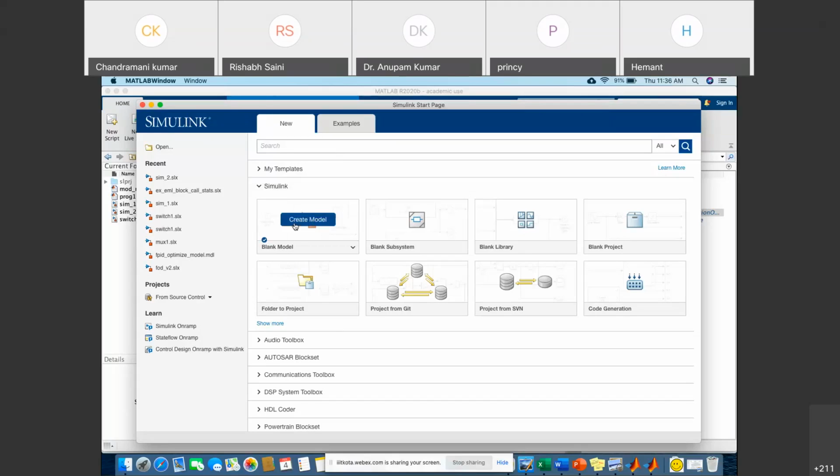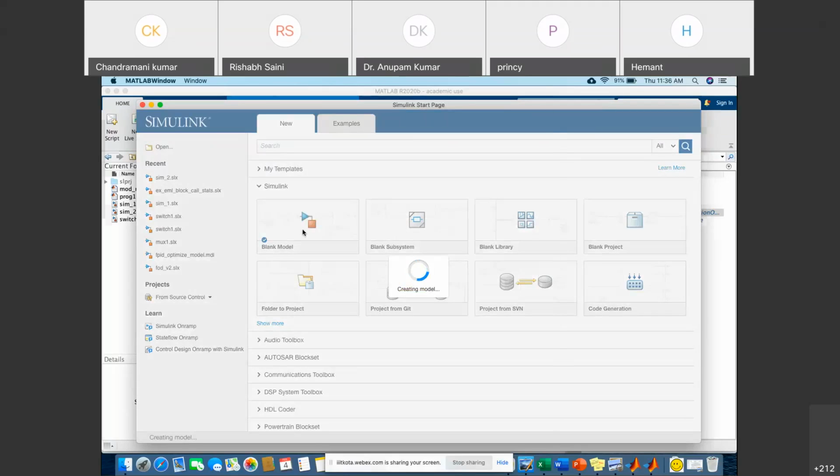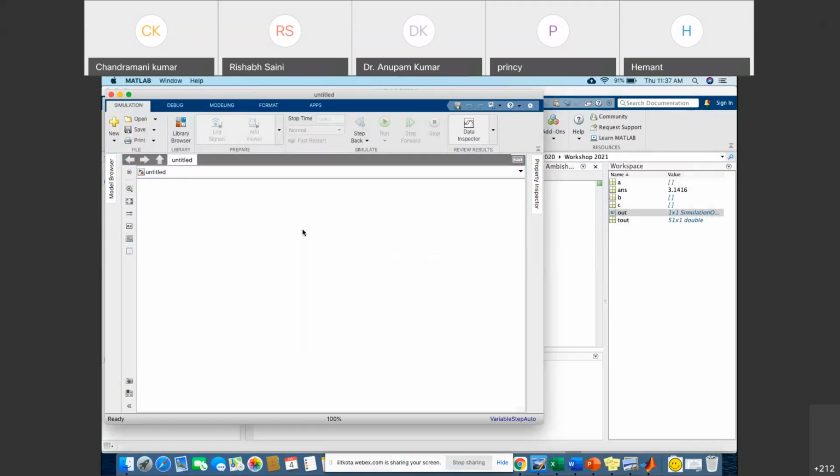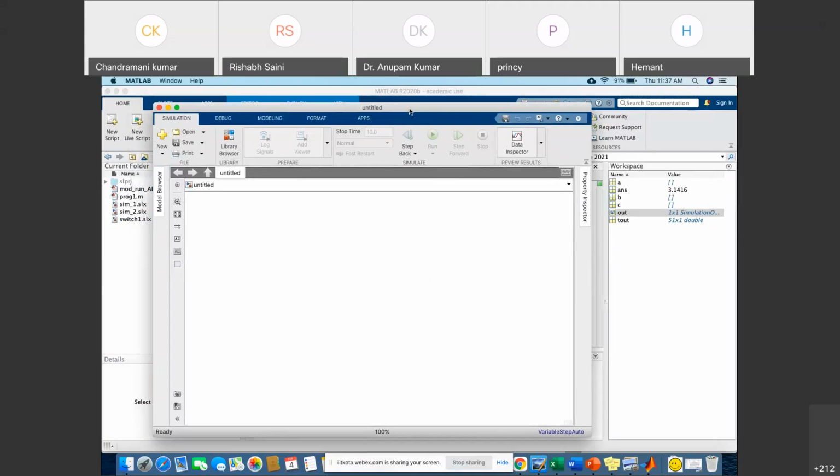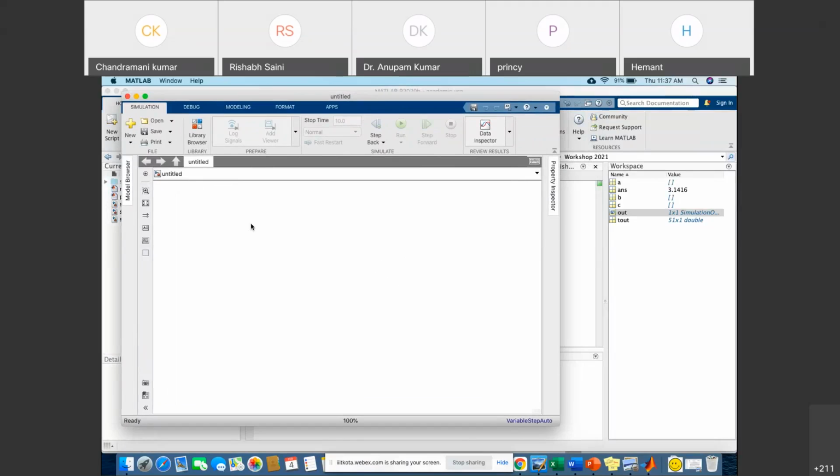So I am interested in opening one environment where we can do all the tasks related to the simulation. So after clicking new model, we will get this, right? And here we can draw all the things related to simulation, right?